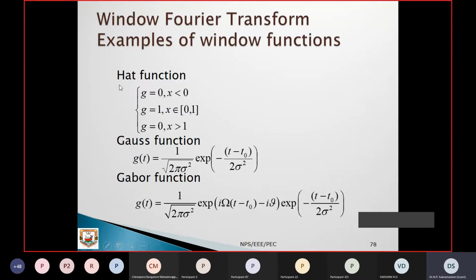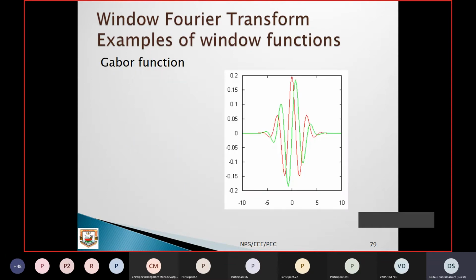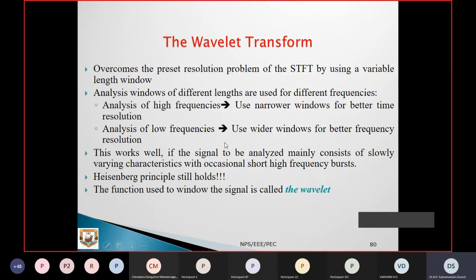Now this is a Gaussian function; there are window functions like the hat function, Gauss function, Gabor function, anything can be used, but out of these the Gaussian function is more popular than the other functions because it gives a better result compared to the others. We can even analyze with different window functions and make a comparative analysis. No such issues, you can do that. Okay. Now the Gabor function waveforms also look like this, right? These are just for information.